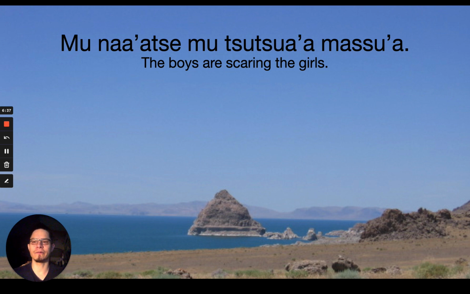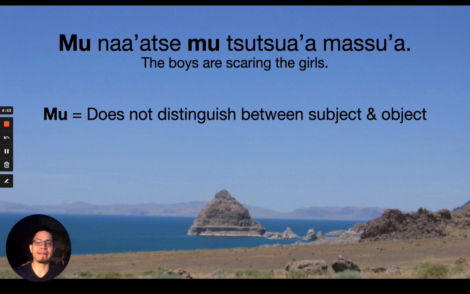Couple more examples. In this case, we're going to look at some plural examples. So far, all the examples have been singular, but now this is plural. Menaatsi, metsuza amasaa means the boys are scaring the girls. So what do we see here? This me is a plural marker. It does not distinguish between subject and the object. Menaatsi is the boys, plural. Metsuza, the girls, plural.